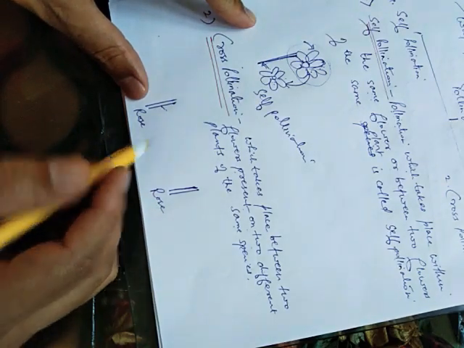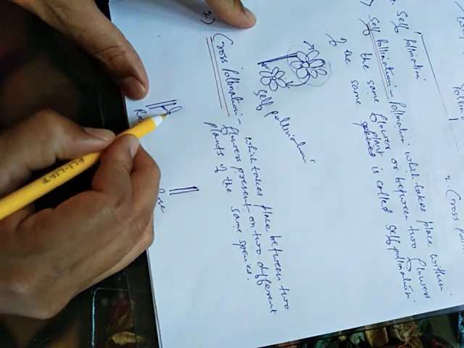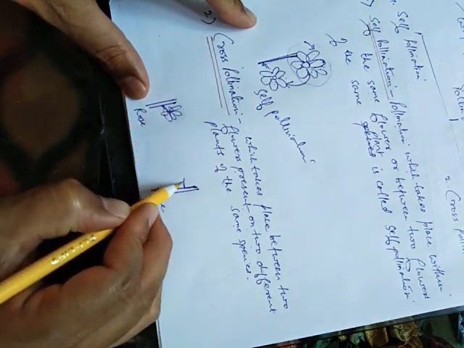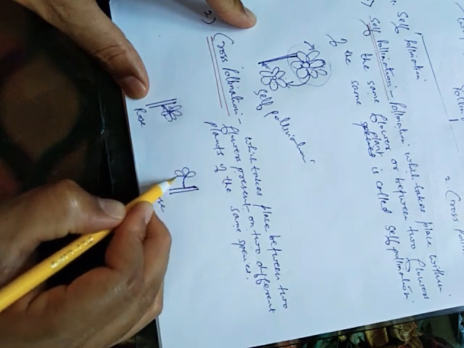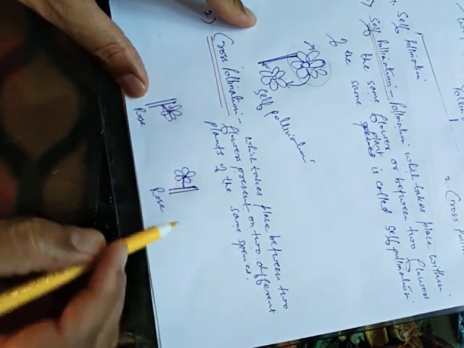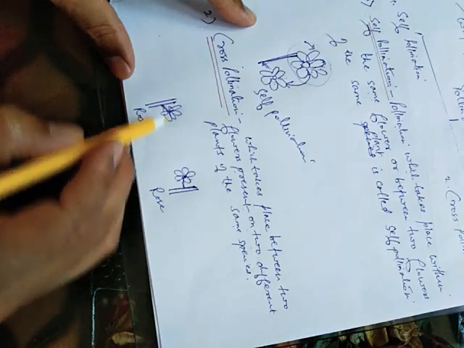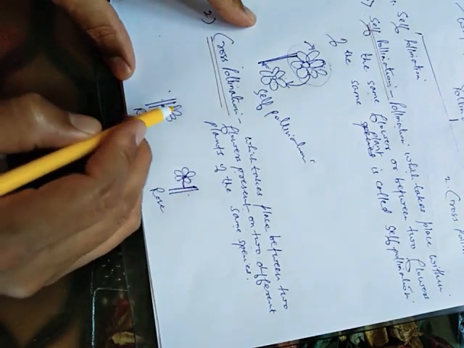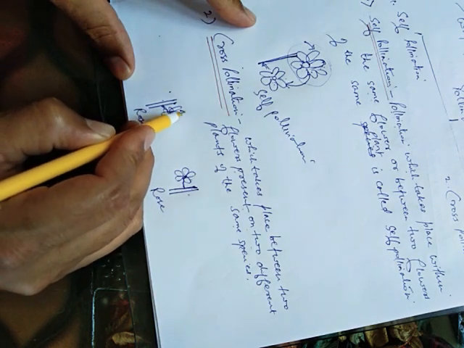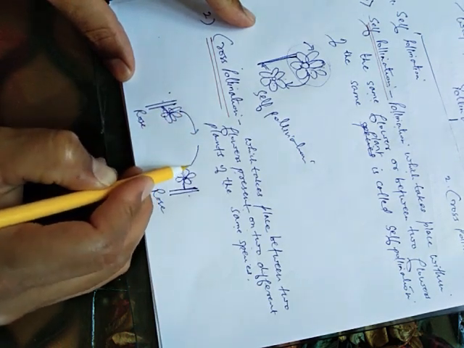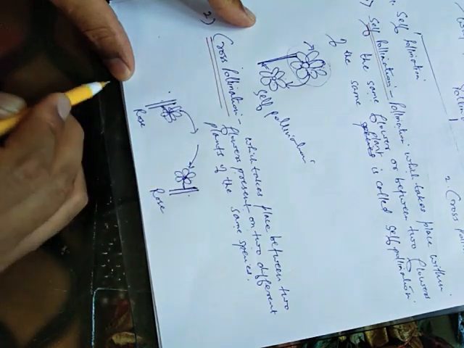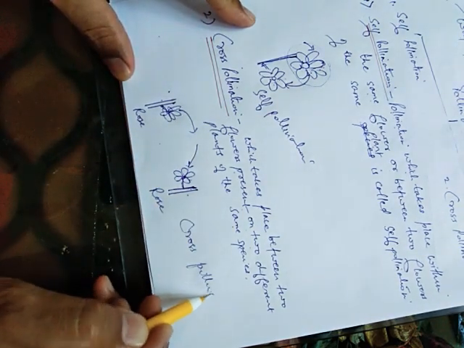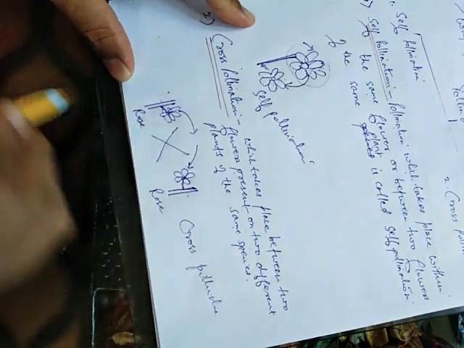It should be of the same species. So these are two plants of the same species. So there is pollination from this flower to this flower. So this is known as cross pollination. Cross.